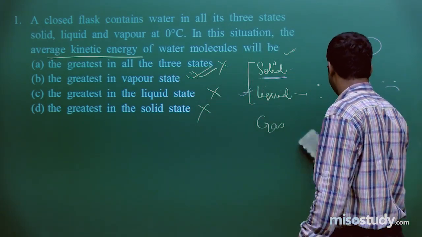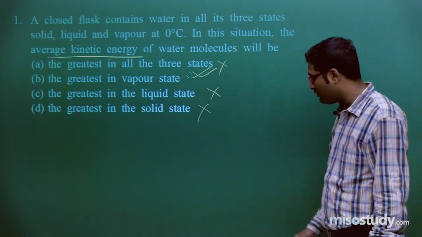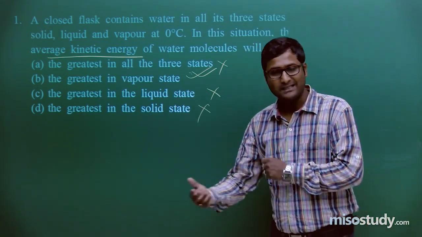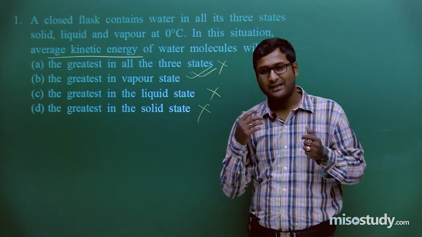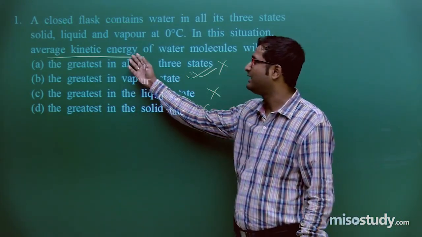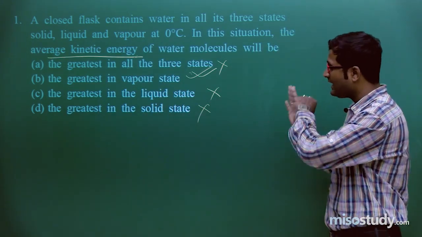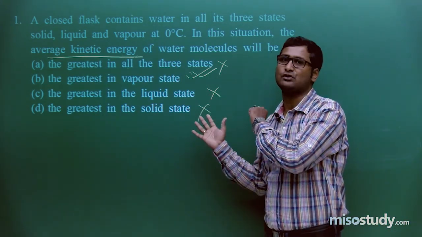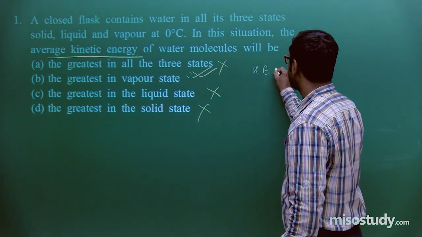very little intermolecular force of interaction. If there is very little intermolecular force of interaction, then we can easily say the randomness increases. If randomness increases, that is, the movement increases. If movement increases, in terms of velocity, velocity increases. If velocity increases, ultimately what will happen? Average kinetic energy increases. That is the definition in terms of velocity. I am not going to discuss this question in terms of